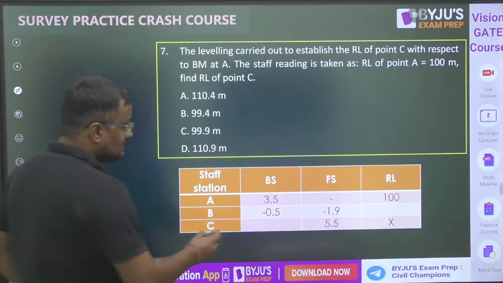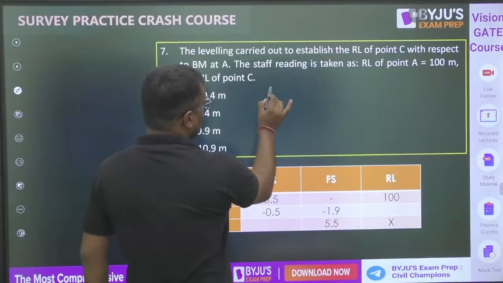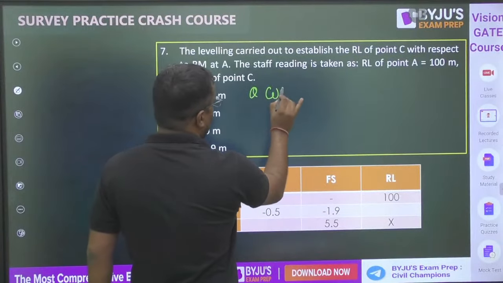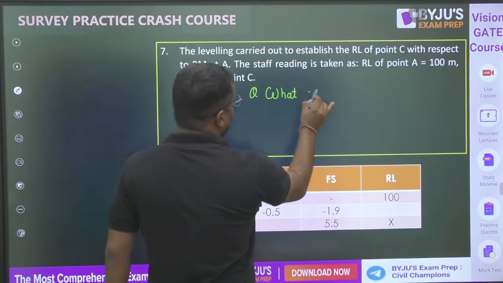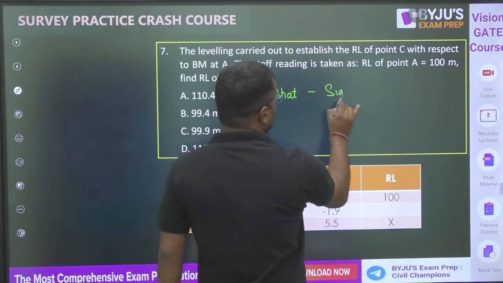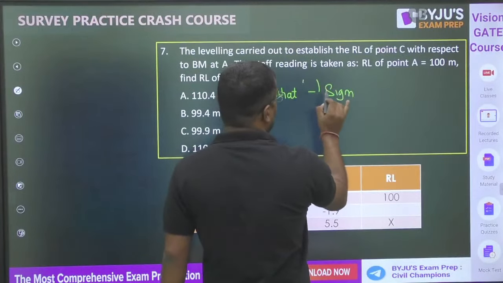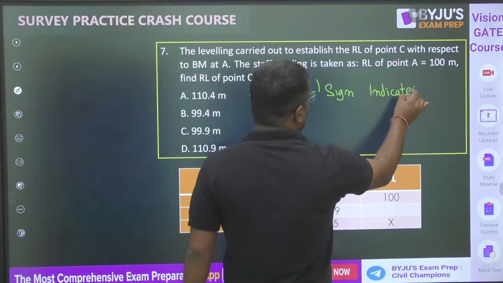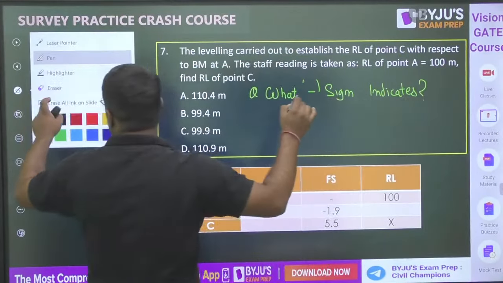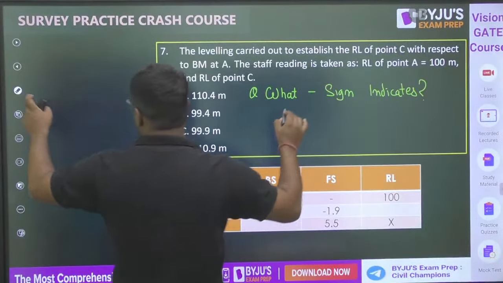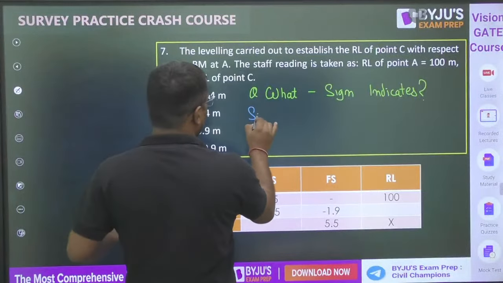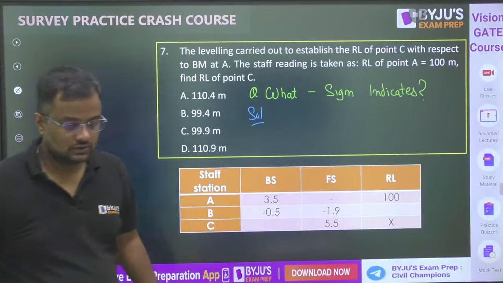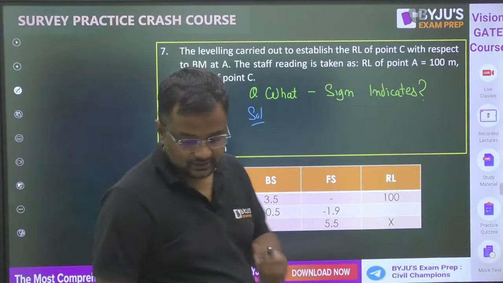Guys, this is a minus sign. What does this minus sign indicate?